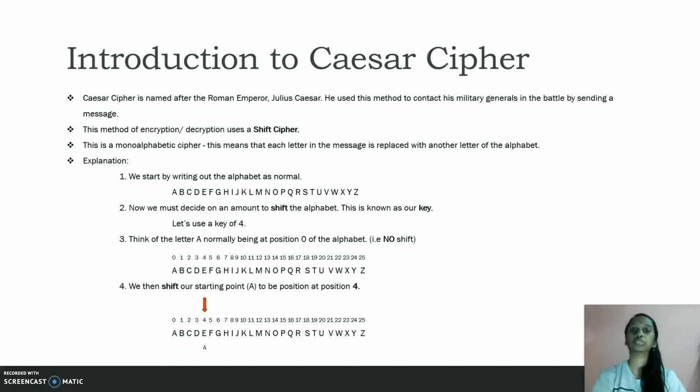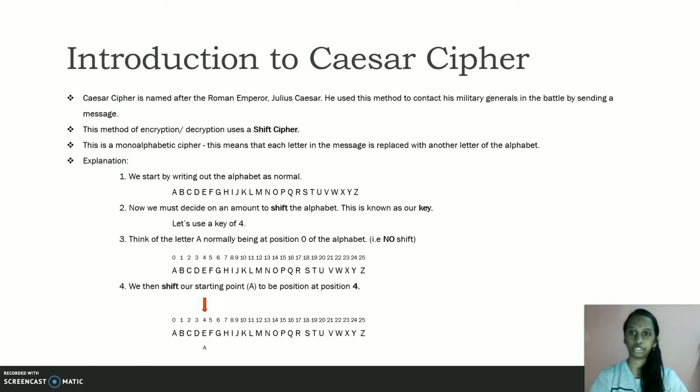I will be presenting about Cipher and examples of Cipher. I start with the introduction to Cipher. Cipher is named after the Roman Emperor Julius Caesar. He used this method to contact his military generals in battle by sending messages. This method of encryption and decryption uses a shift cipher. This is a monoalphabetic cipher. This means that each letter in the message is replaced with another letter of the alphabet.